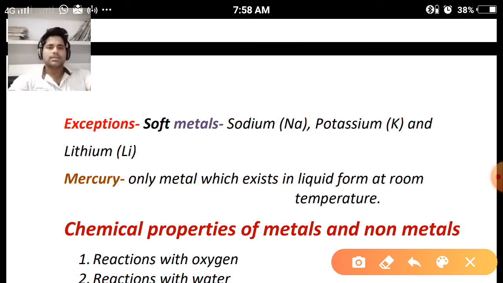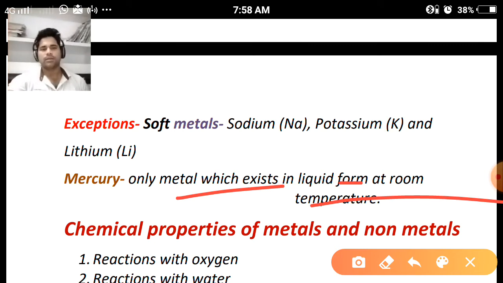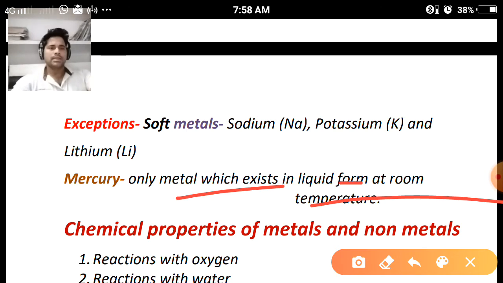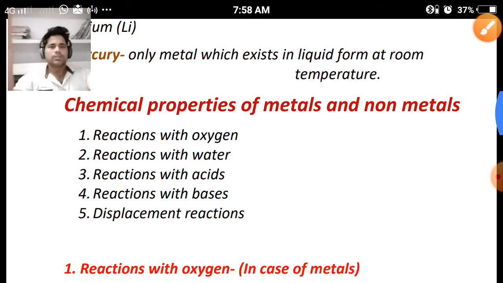One more exception is mercury. It is the only metal which exists in liquid form at room temperature. Mercury is found in the liquid state. And when we talk about non-metals, the non-metal which can be found in liquid form at room temperature is bromine, bromine water. Clear? So this was about the physical properties of metals and non-metals.